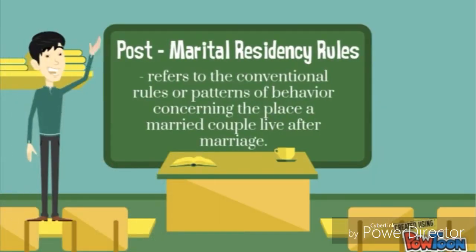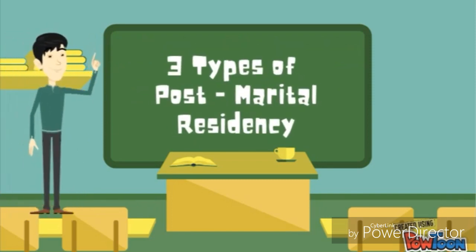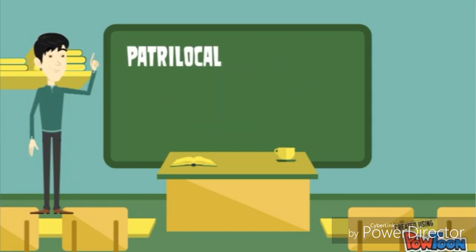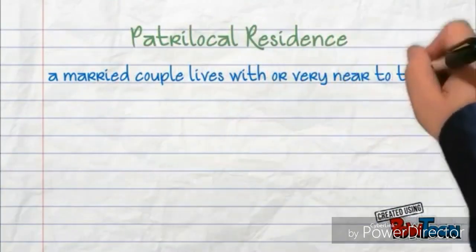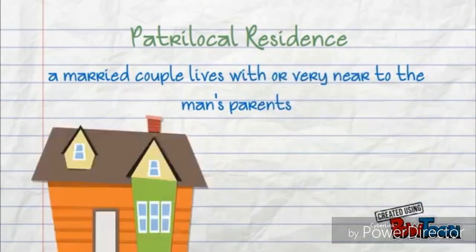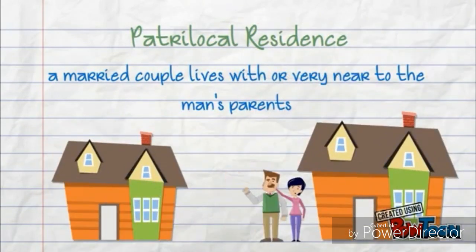Post-marital residency rules. Post-marital residency rules refer to the conventional rules or patterns of behavior concerning the place a married couple lives after marriage. We have three types of post-marital residency. The first one is patrilocal. Patrilocal, the married couple's normal residence is with or near the husband's patrilineal kinsmen.